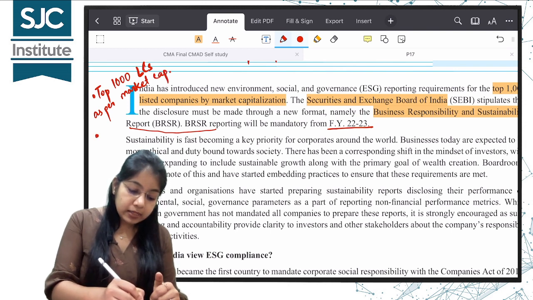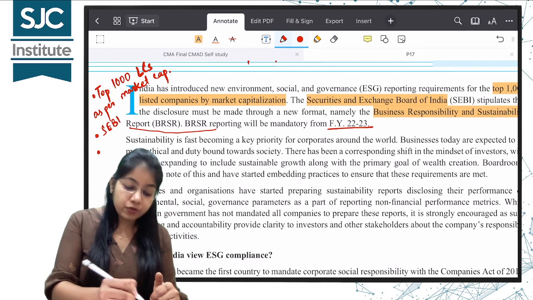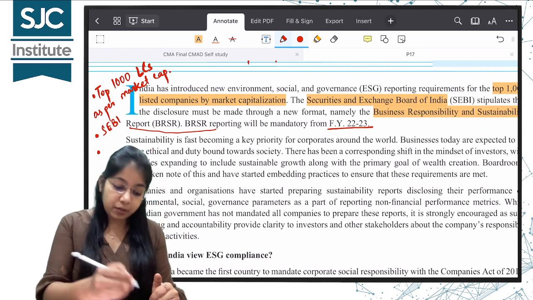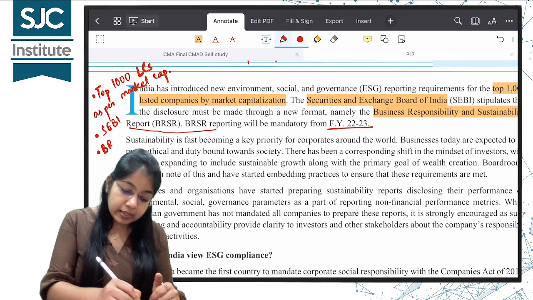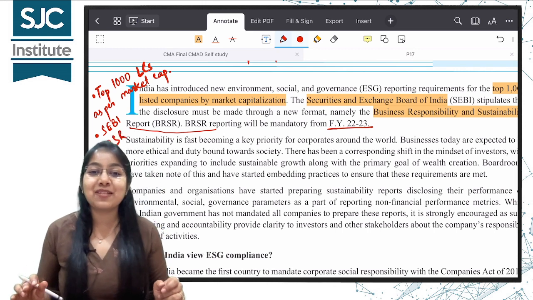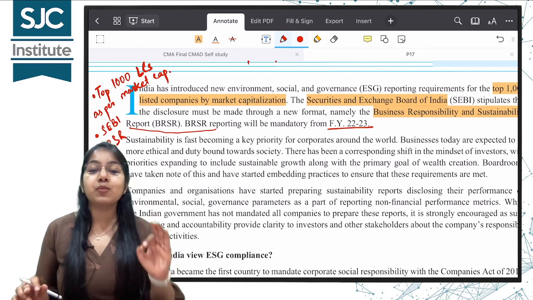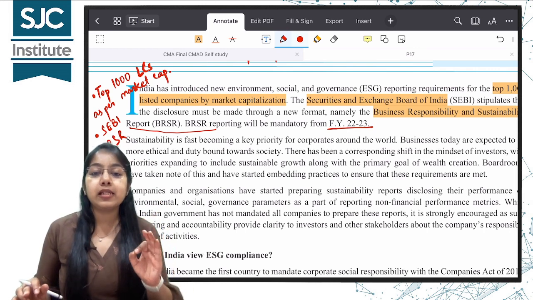And who has mandated this? It has been mandated by SEBI. And what will be the reporting format? Say with me, BRSR. BRSR, not your bank reconciliation statement. Okay, guys, it's Business Responsibility and Sustainability Report.